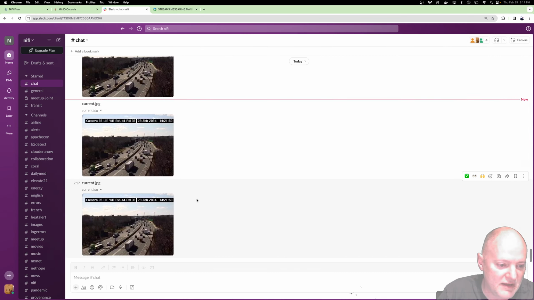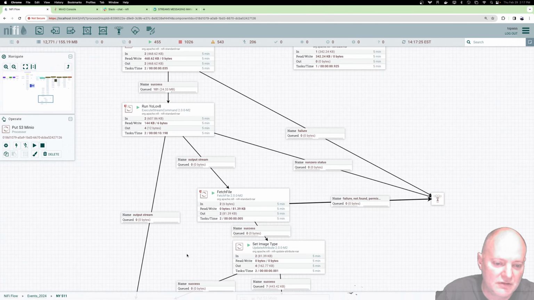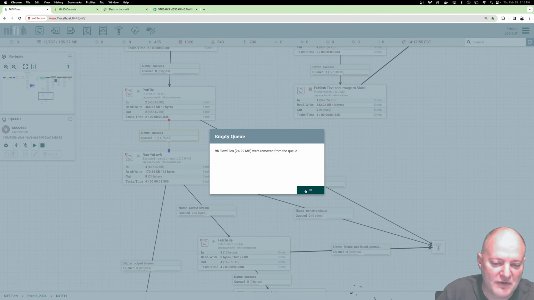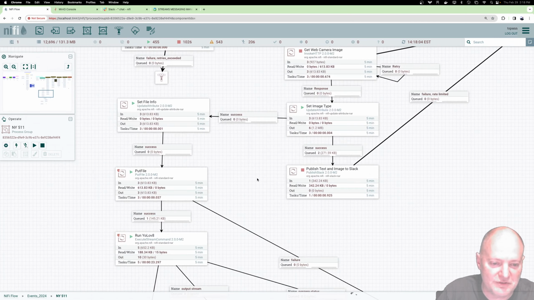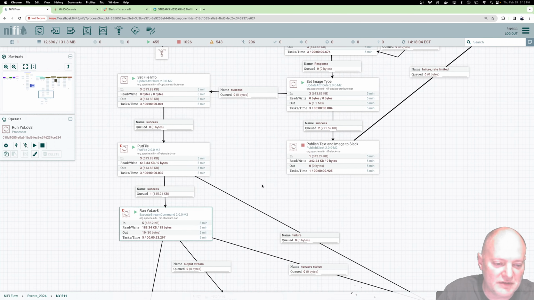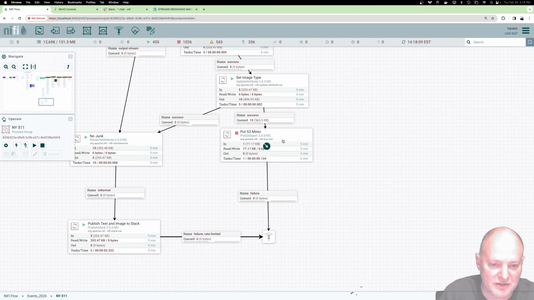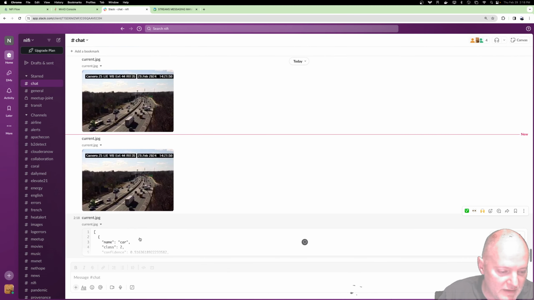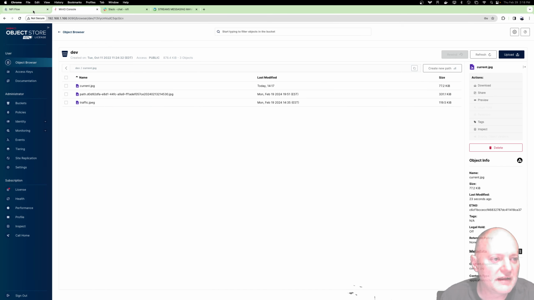Let's see what we sent to Slack. We did not send that one to Slack. Should we send that one to Slack? I think we should. Oh, this one has a lot of backed up old files in here, as it's very easy to process a lot of things, but doing real-time YOLO analytics on images is not the fastest thing on a shared machine here. But let's see, did we get one yet? And we've got all the metadata here with the box. Okay. Did it send the wrong image? I got to check that out.